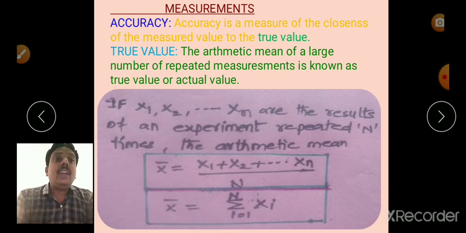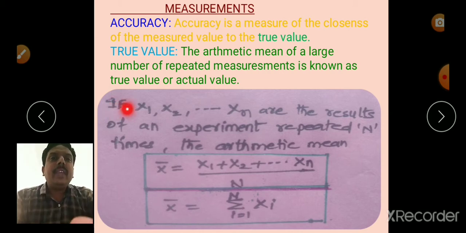Then what is the true value or actual value? We define true value as, if x1, x2 and so on xn are the results of an experiment repeated n times, then the arithmetic mean is known as the true value or actual value.